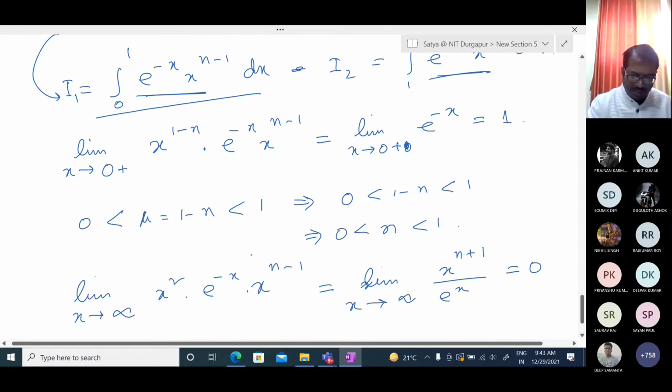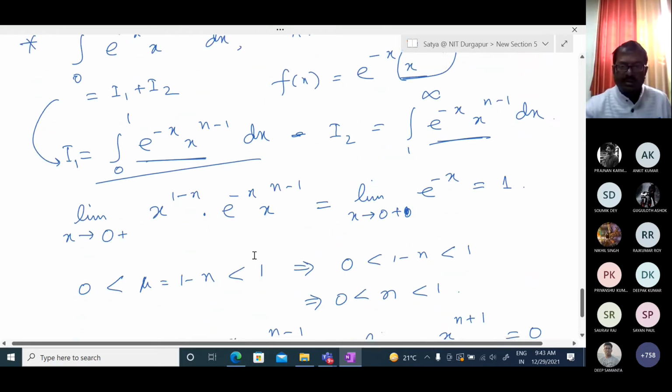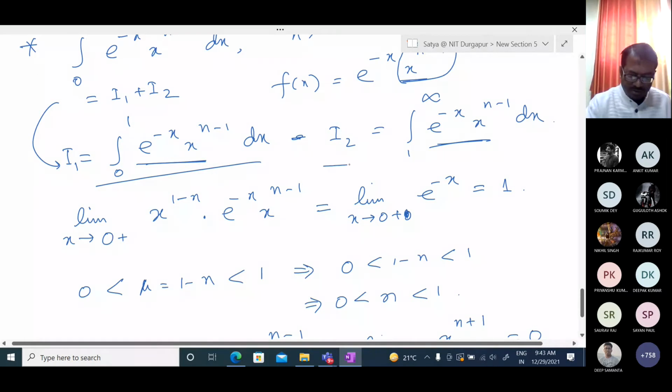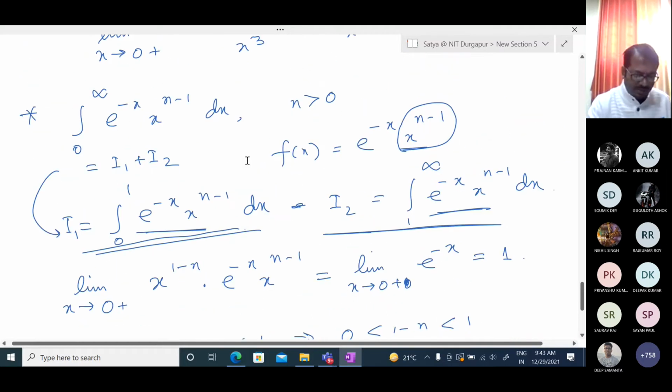So this I2 is convergent, and I1 is also convergent. So you can conclude that the integration over 0 to infinity of e to the power minus x, x to the power n minus 1 dx is convergent for n greater than 0.